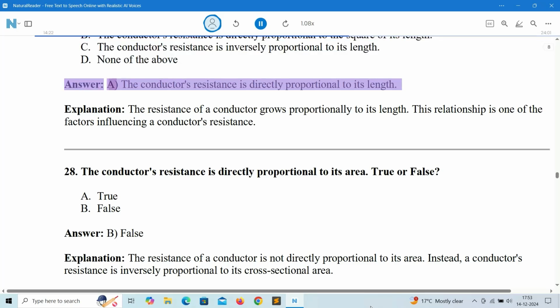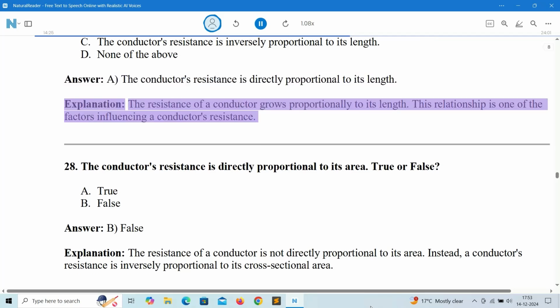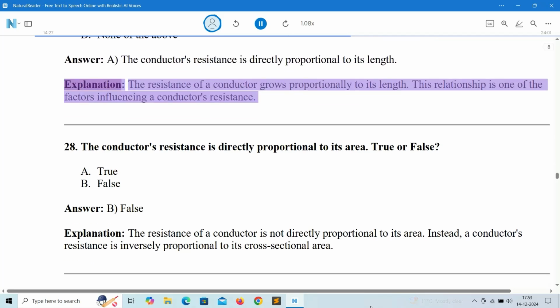Answer: A. The conductor's resistance is directly proportional to its length. Explanation: the resistance of a conductor grows proportionally to its length. This relationship is one of the factors influencing a conductor's resistance.